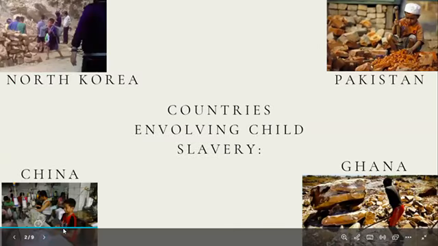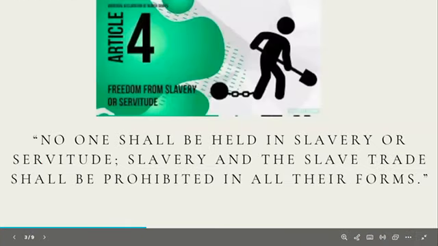Countries that involve child slavery are North Korea, Pakistan, China, and Ghana. These four countries violate Article 4, which states no one shall be held in slavery or servitude. Slavery and the slave trade shall be prohibited in all their forms. These countries send their kids to work in dangerous places without getting paid, and kids miss the opportunity to go to school and get an education.